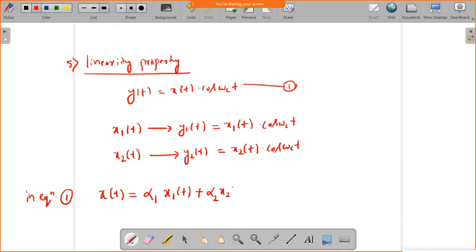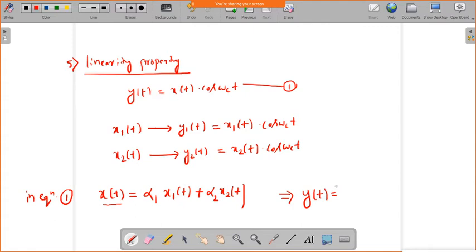Now I will replace this x of t in equation 1. So now what will we get? Your y of t will be equal to, now replace the x of t by this expression.